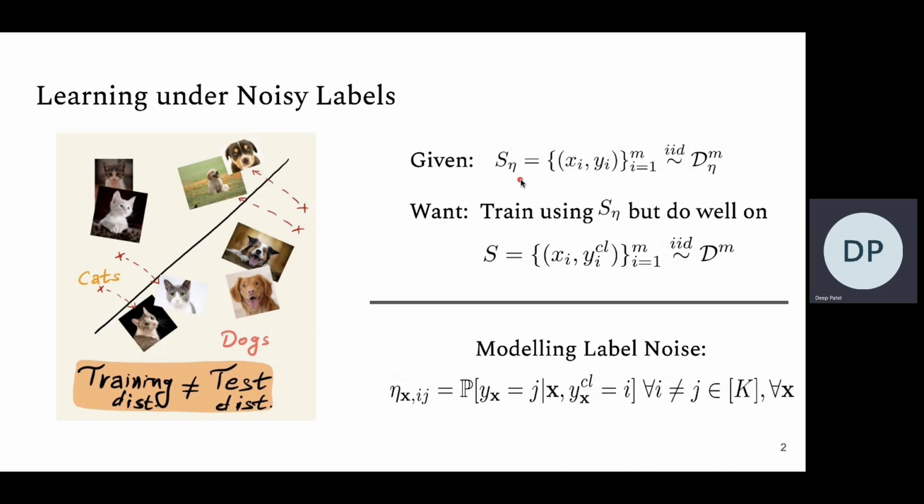We want to use this to train our network such that it performs well only on the set S, which is the same data xi, but with the clean labels, the true labels instead. This, in a nutshell, is the problem of robust learning under label noise.